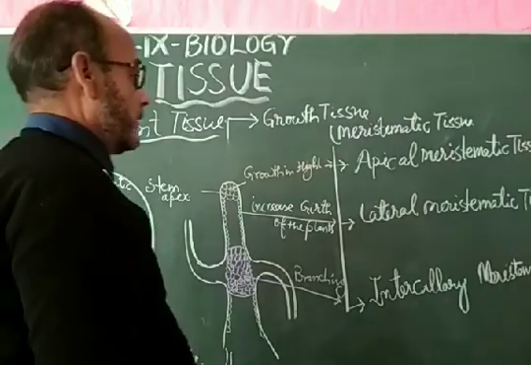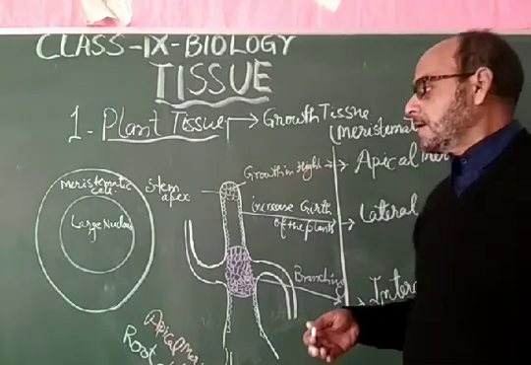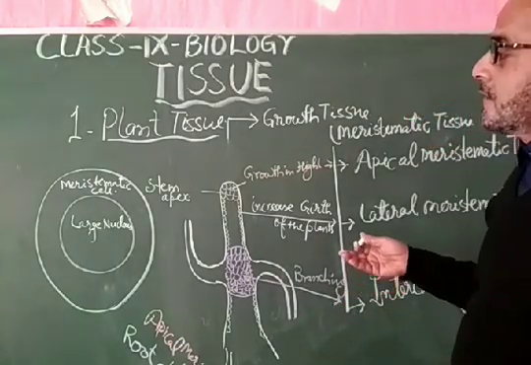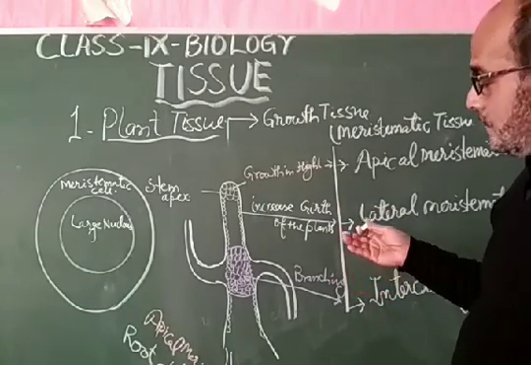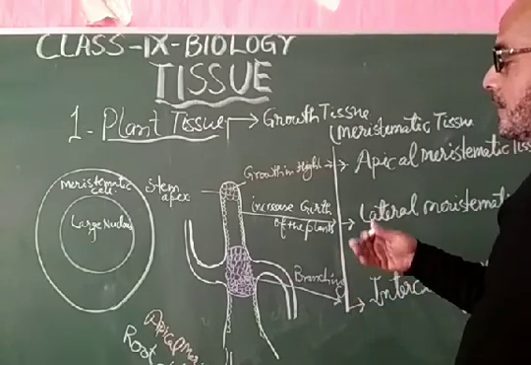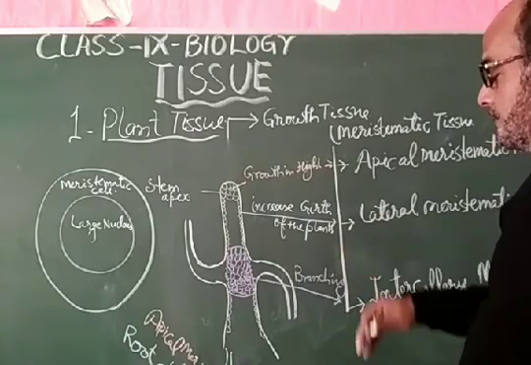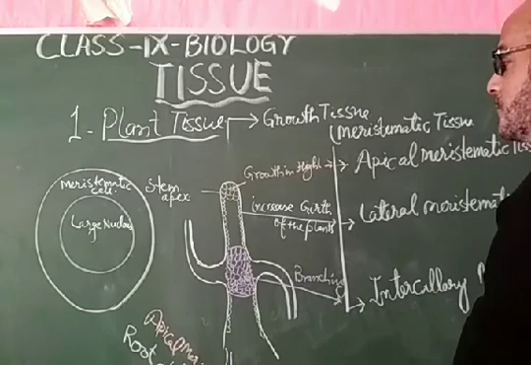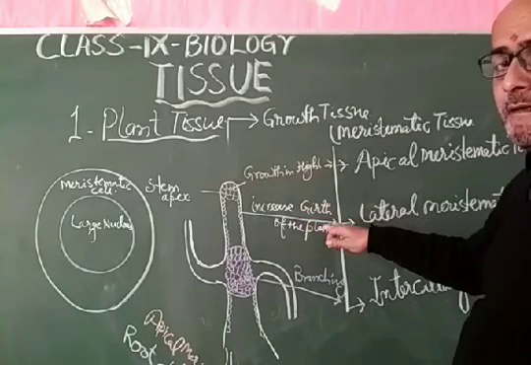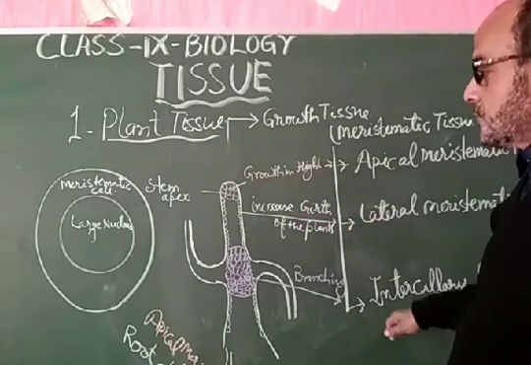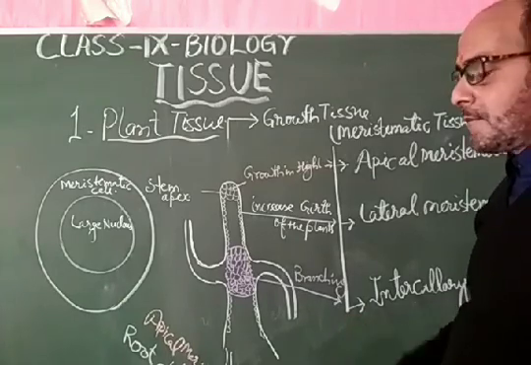Dear students, when these tissues, these cells are becoming older, then they get converted into the second type of tissue. When they are maturing, they are older, then they will be converted into the permanent tissue. And further, the plant is growing. Every time the plant is growing. My dear students, apical, lateral and intercalary, as you are looking here, these are the three types of growth tissue. When they get matured, they get older, then they will be converted into the permanent tissue.